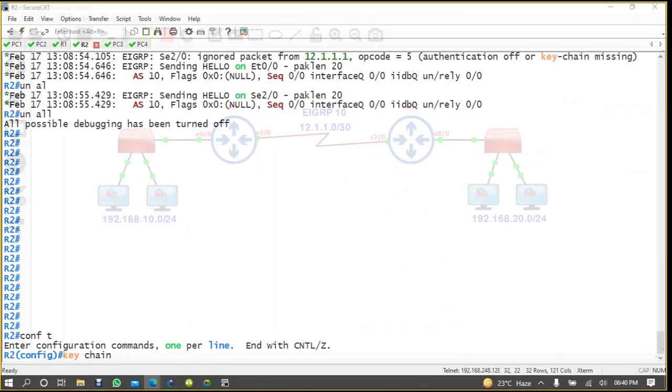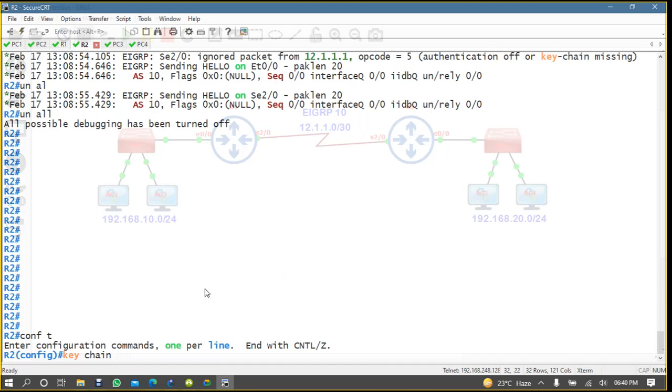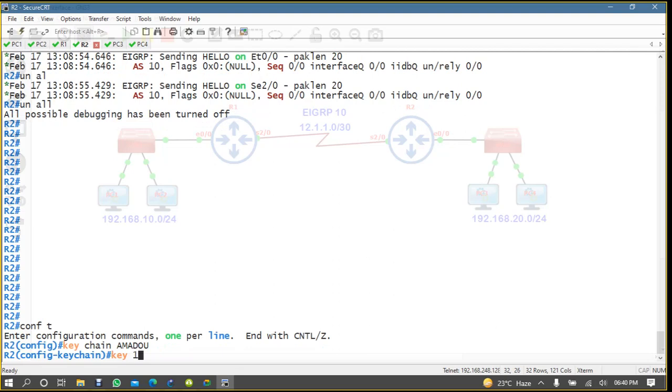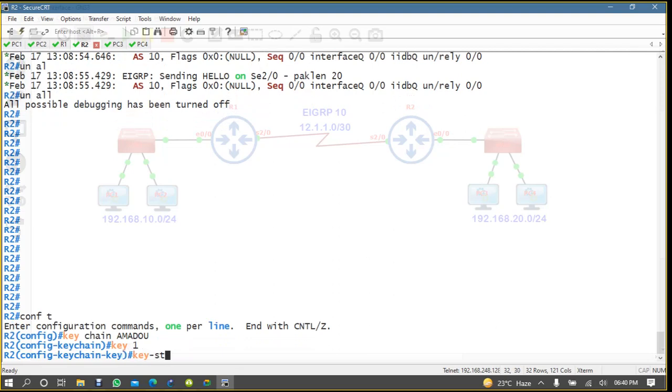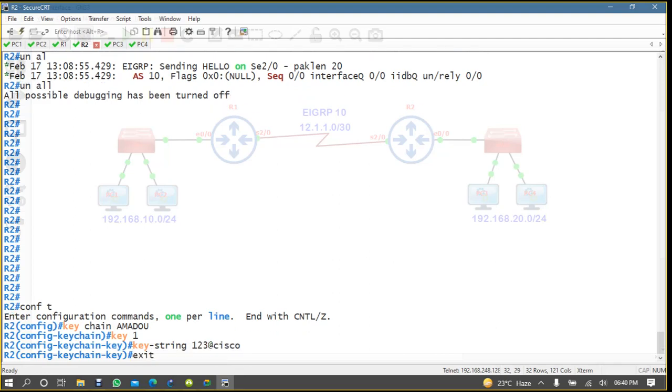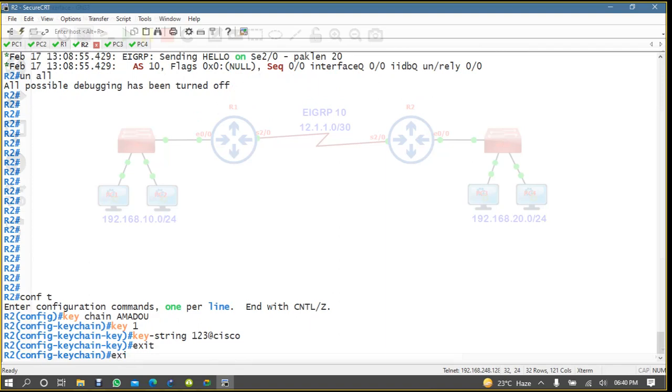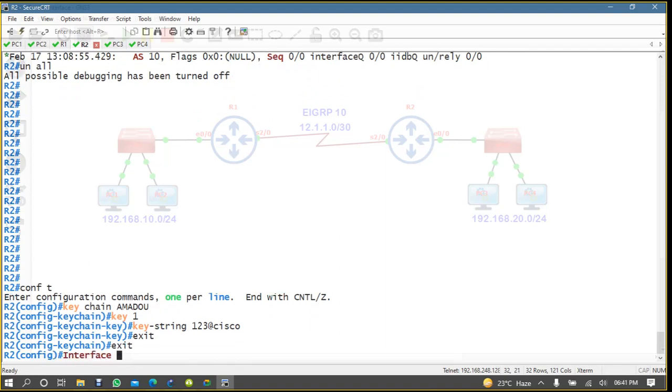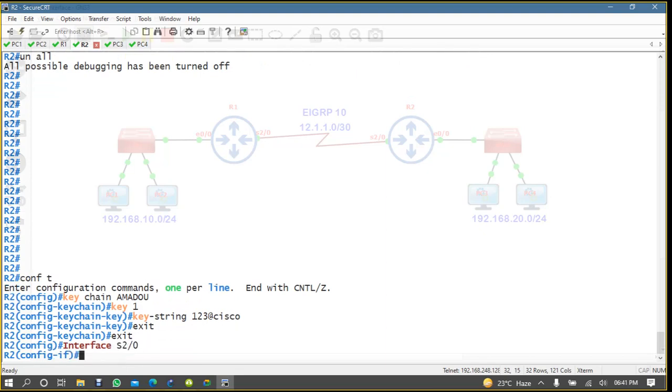The name is what you have given. Router 1 is my router, so I said J, but router 2 is your router, so I'll say here Amadou. But the key must be the same, and the key string must be the same. The keychain name can be different, no problem. Then you have to come here, interface serial 2/0.